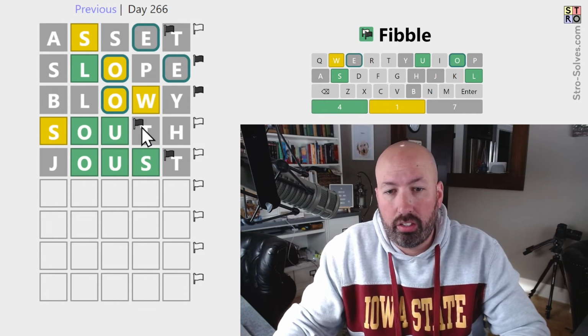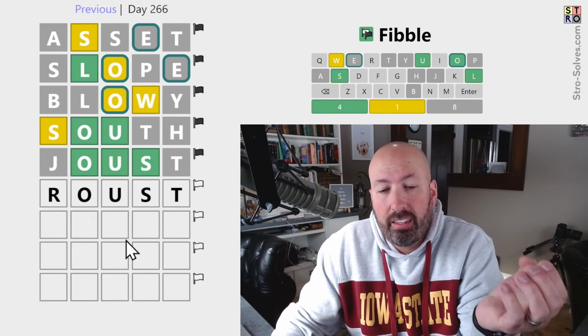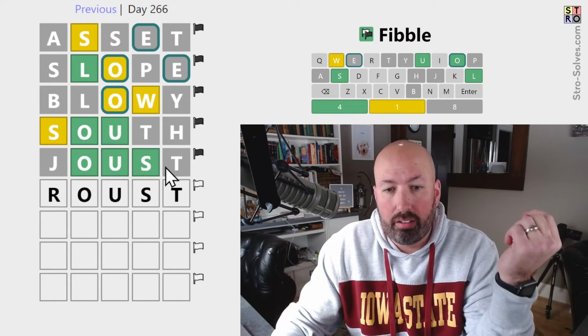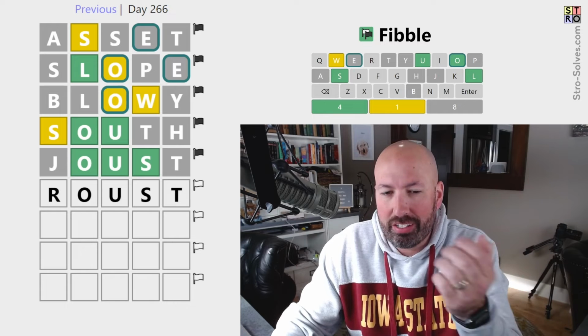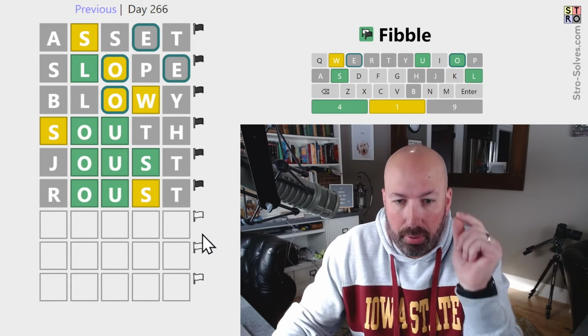Actually, you know what's possible is roust. And I like that as a guess because one, it's possible, right? Two, it does my kind of repeating a bunch of letters thing. That'll help us get a contradiction, hopefully. Let's go with roust. Is it roust? It's not roust. But, okay, good.